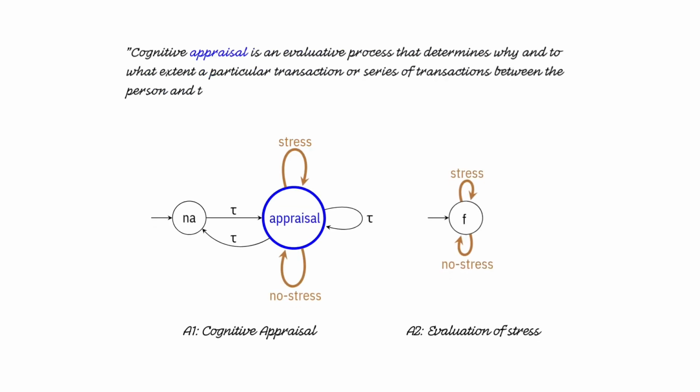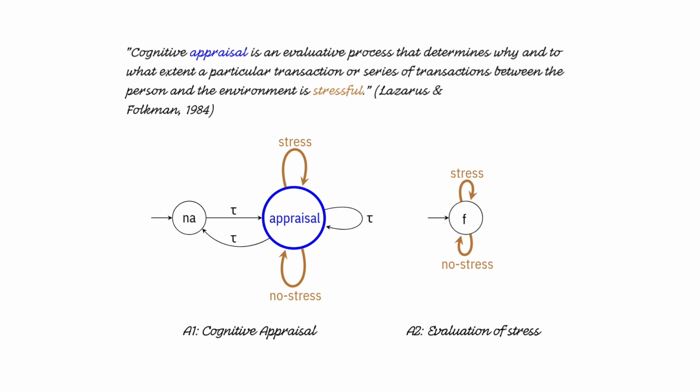We start with a simple sentence describing the process of appraisal. Cognitive appraisal is an evaluative process that determines why and to what extent a particular transaction or series of transactions between the person and the environment is stressful. We model this using two automata. In the first automaton, there is a state called appraisal. There is another state called NA, which means non-appraisal. When we are in state appraisal, we may receive the letter stress or the letter no stress.